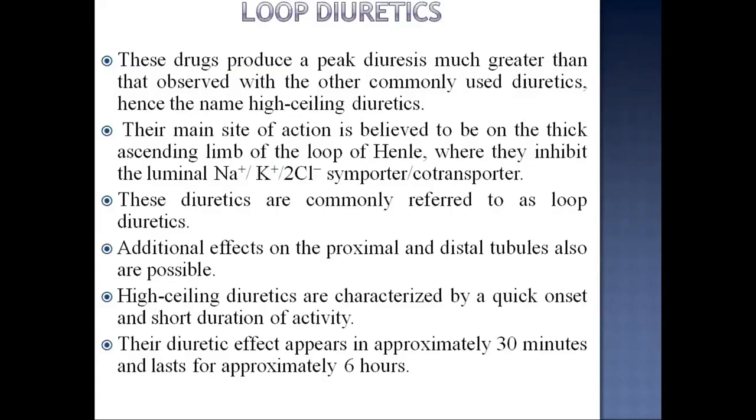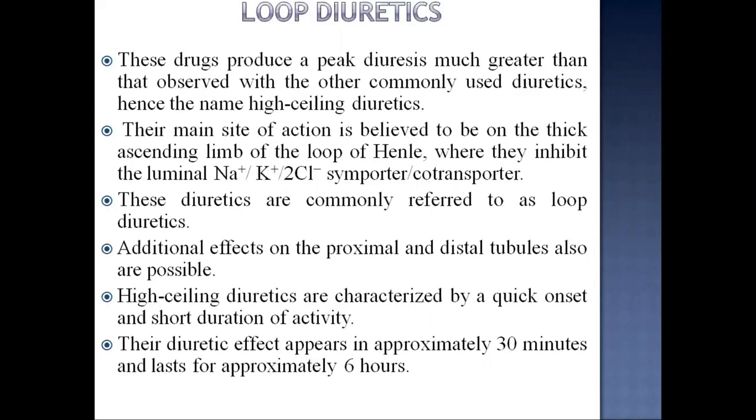Their main site of action is believed to be on the thick ascending limb of the loop of Henle, where they inhibit the luminal sodium potassium chloride symporter or co-transporter. These diuretics are commonly referred to as loop diuretics. Additional effects on the proximal and distal tubules also are possible.